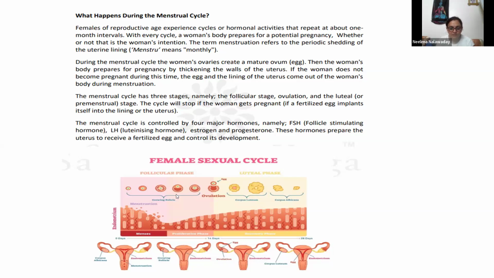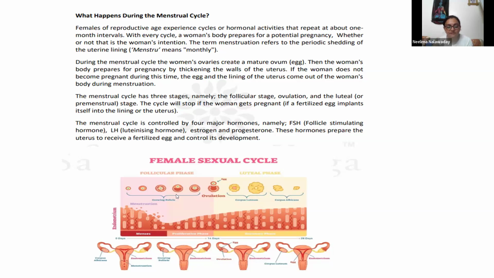So what happens? In short, when first time in puberty, at the age of maybe 10, 12, menstrual bleeding starts, this is called menarche. Before that, all female reproductive cells, gametes, are in premature state.